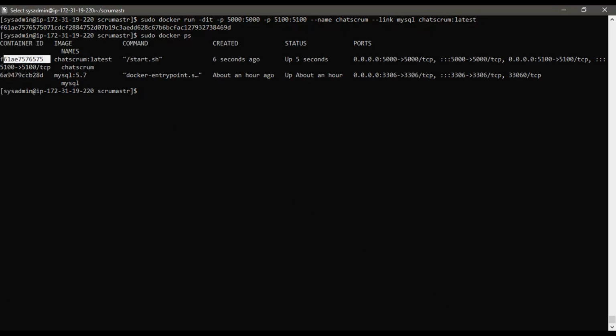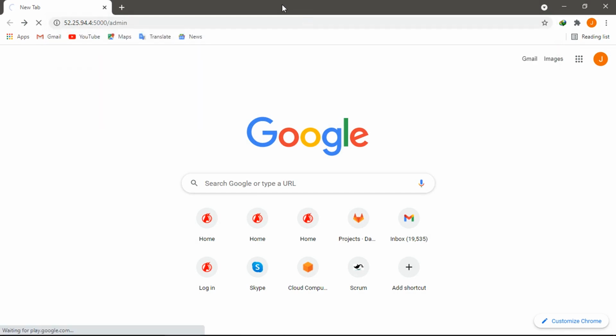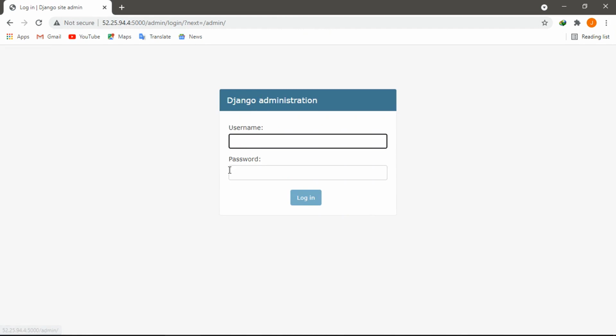Let's head over to the browser and try to access the backend service. Using the URL with /admin. Now the backend loads up. Next, in order to log in, we need to generate a user.